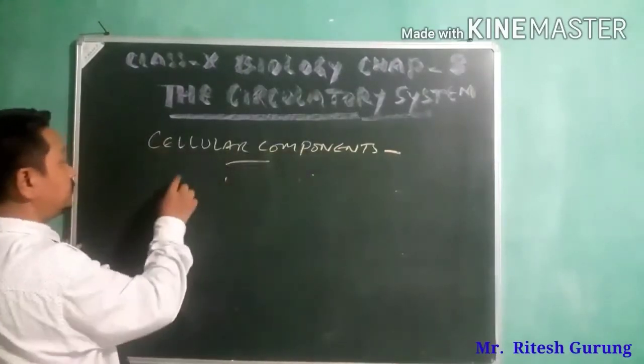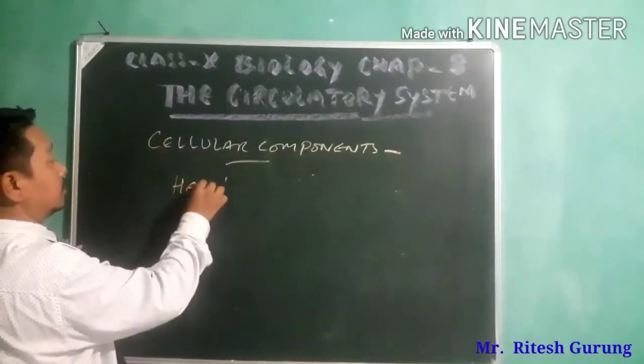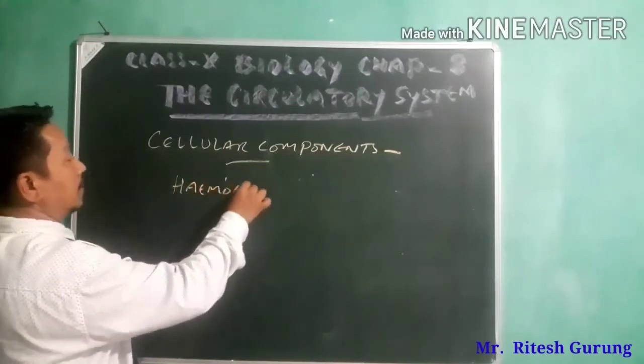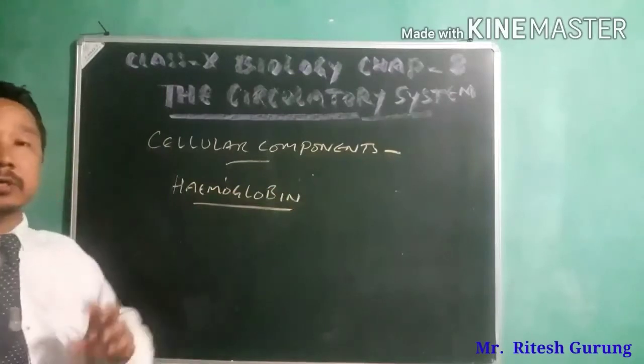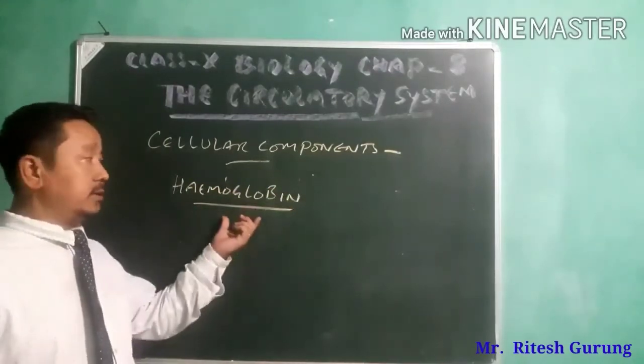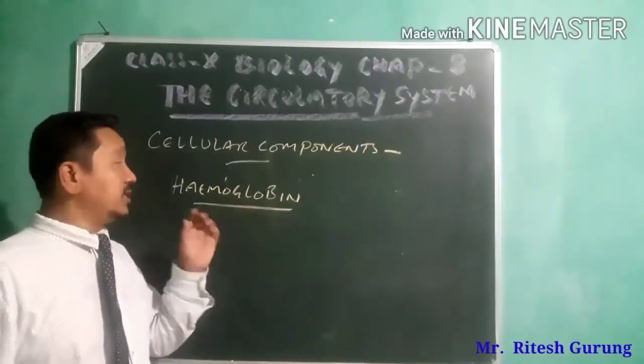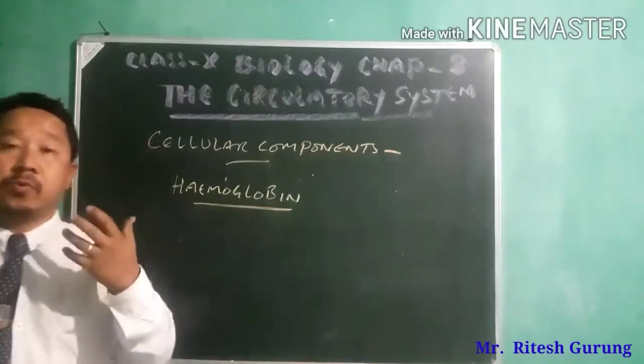Hemoglobin. So another component that we have to now talk about is hemoglobin. So what is hemoglobin?